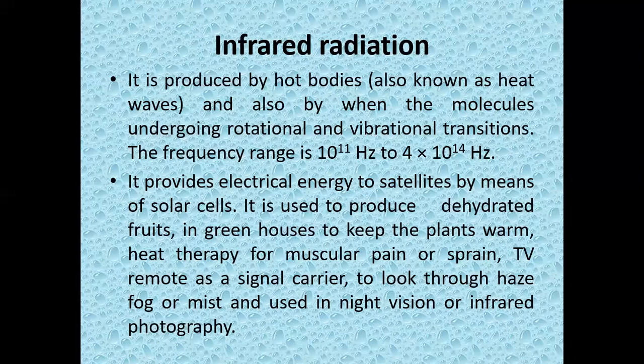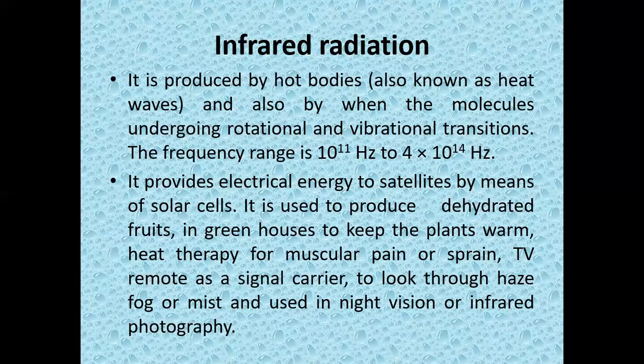In a TV remote signal, you have the red light. That is an infrared radiation signal, and you can use infrared radiations for night vision, because infrared radiation has the property of passing through fog and mist, and also during very dark times, so it can easily pass through them.